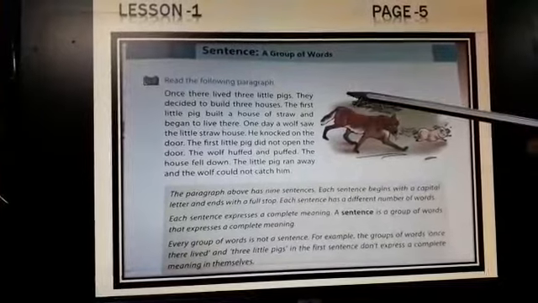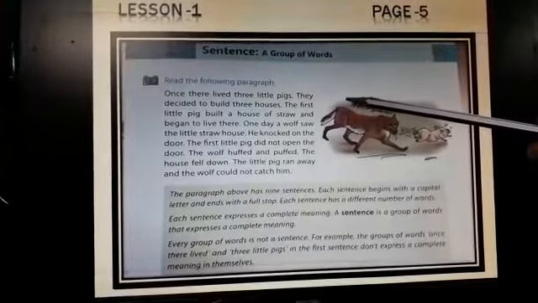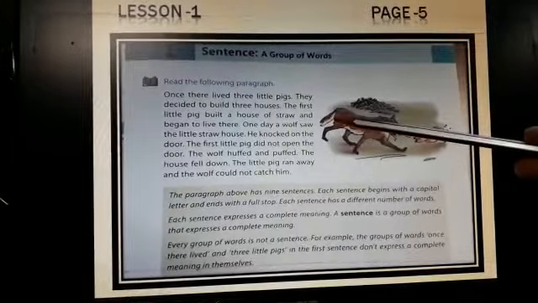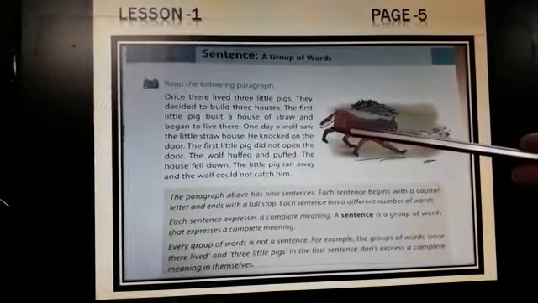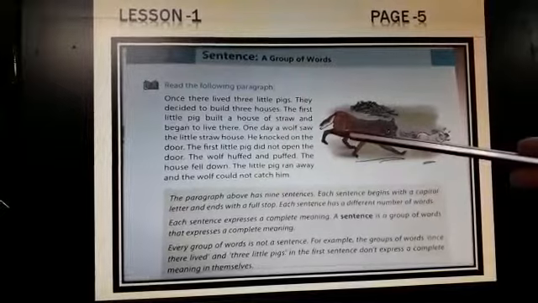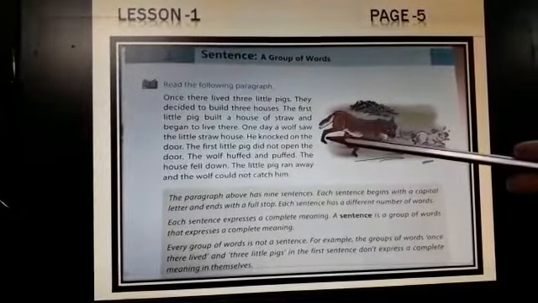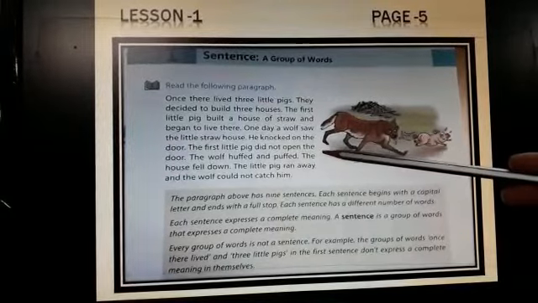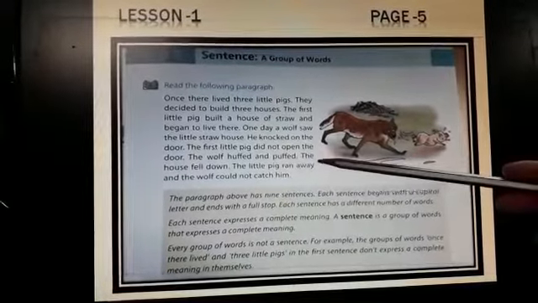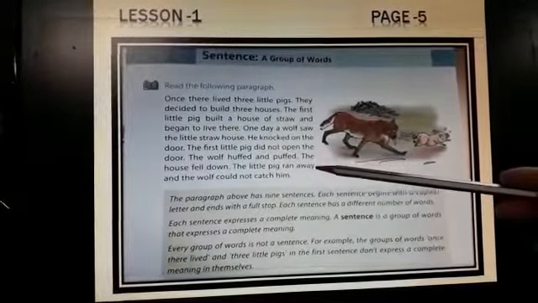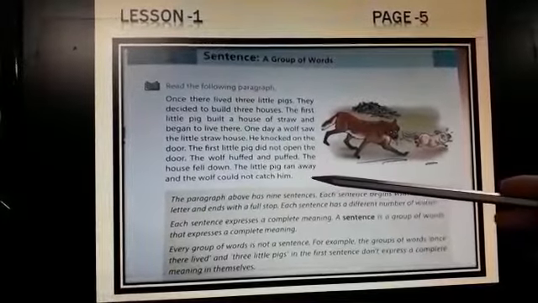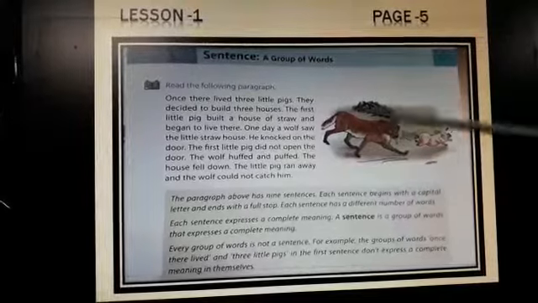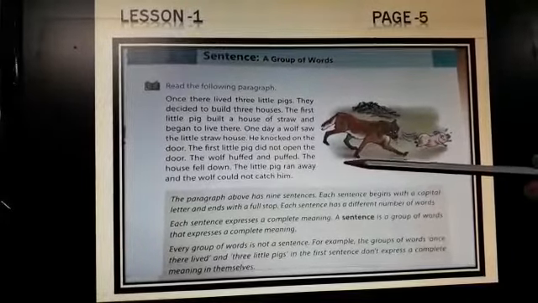Once there lived 3 little pigs. They decided to build 3 houses. The first little pig built a house of straw and began to live there. One day, a wolf saw the little straw house. He knocked on the door. The first little pig did not open the door. The wolf huffed and puffed. The house fell down. The little pig ran away and the wolf could not catch him. This is part of a story from the 3 pigs and a wolf.